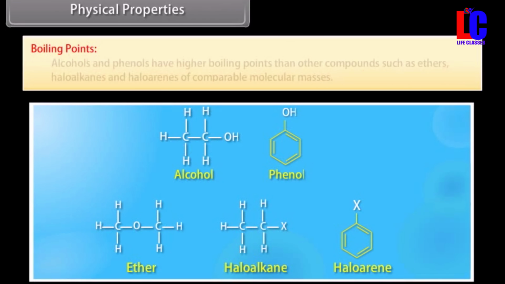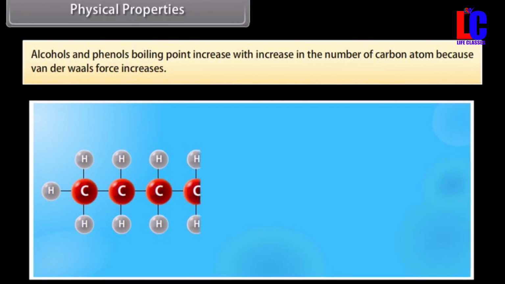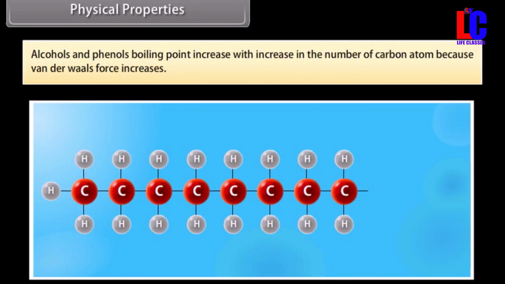Physical properties. Boiling points. Alcohols and phenols have higher boiling points than other compounds such as ethers, haloalkanes, and haloarenes of comparable molecular masses. The boiling points of alcohols and phenols increase with increase in the number of carbon atoms because van der Waals force increases.